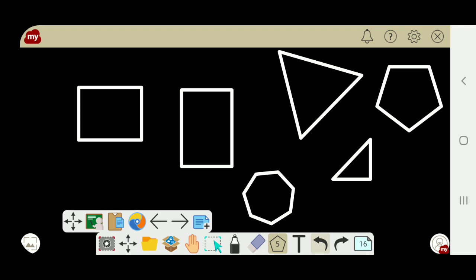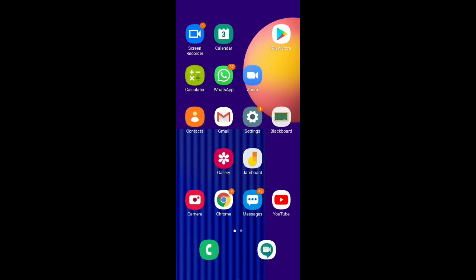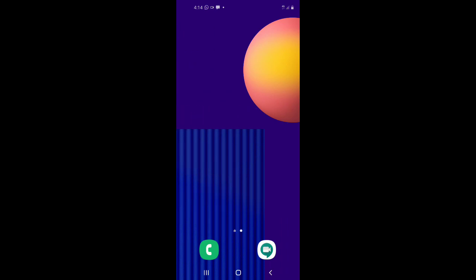All these shapes are closed. But how are they formed? These closed shapes are formed by straight lines. Understood? In every figure you can see that. All are formed by straight lines. Isn't it? Okay.